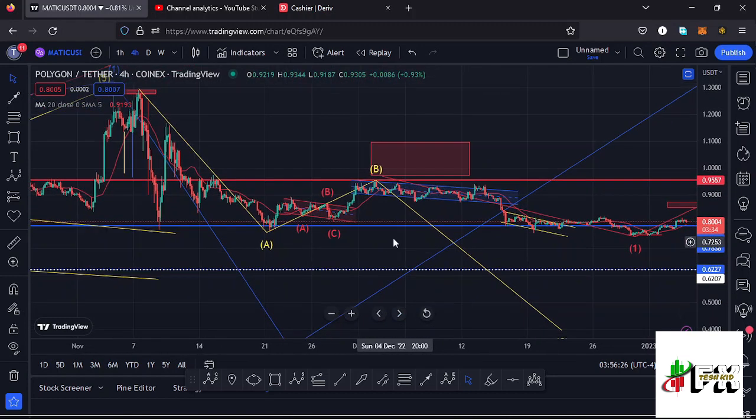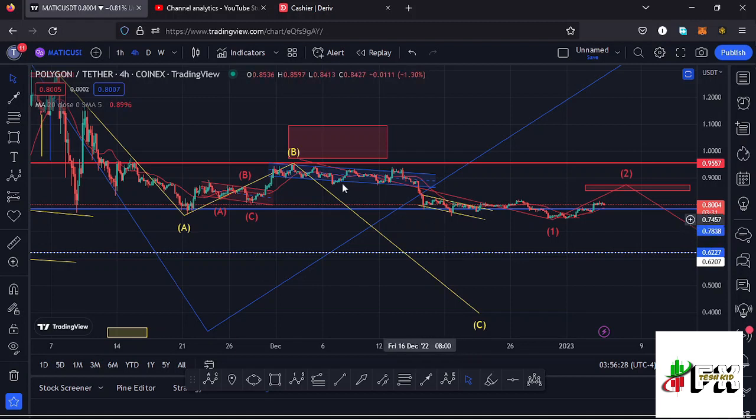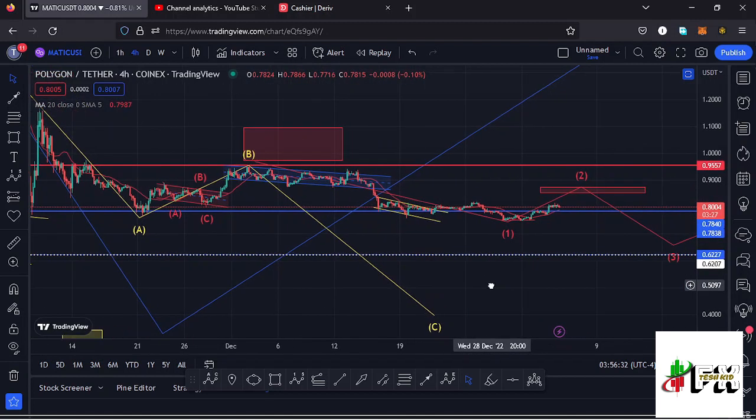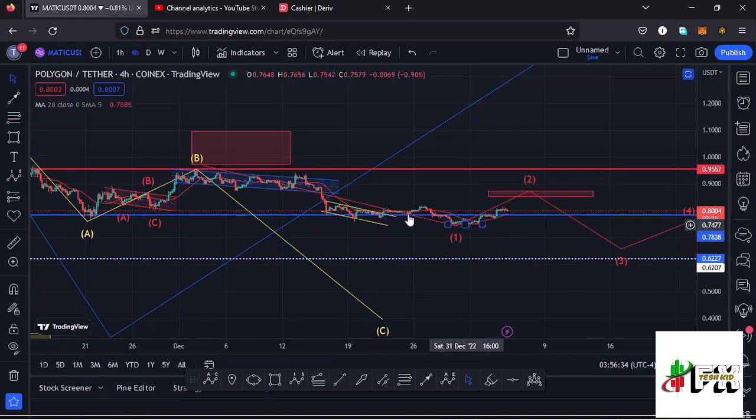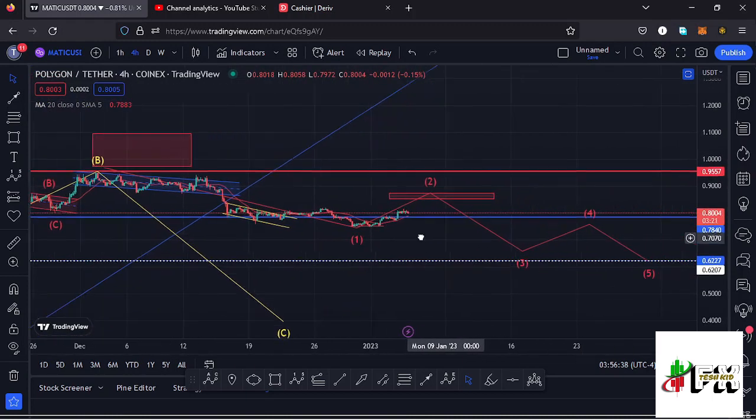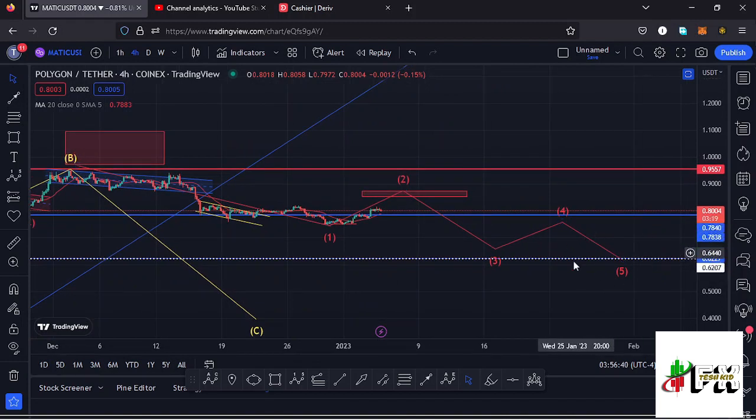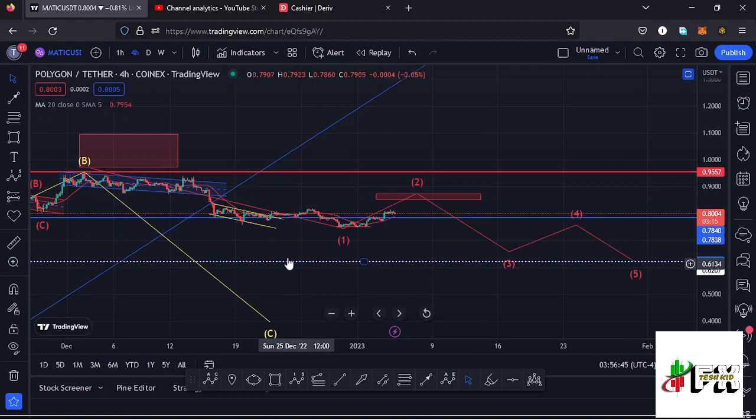And after seeing that high, we have started a very nice retracement over here in the formation of this wave C. And because the wave C is an impulsive wave, we also expect to see a 5-wave structure in the formation of that wave C, where the wave 5 of the 5-wave structure should complete the formation of this wave C and also fully maximize the formation of that higher Elliott wave count 2 to the lower side.